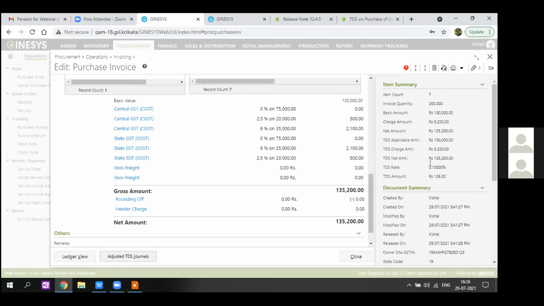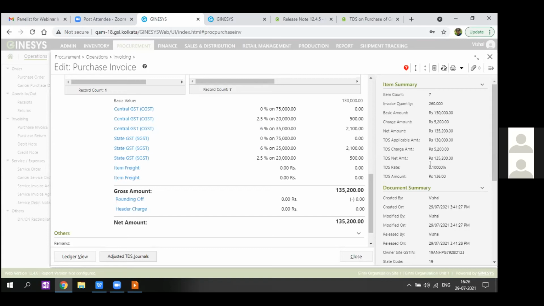So over here we need to keep this in mind. If required, or if anything happens, and if we can break the invoice, or distribute the invoice goods, or if there is a lower value invoice pending to be done, we can do that ahead of the invoice where the exception limit is getting crossed, so that we can avail the benefit of that value. But if in a given invoice the exception limit is getting crossed, then TDS will be deducted on the total invoice value and not on the differential value.